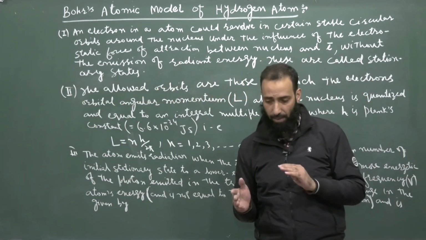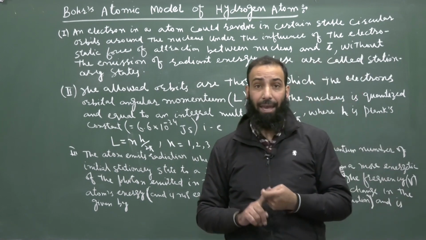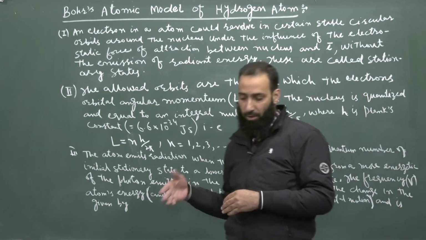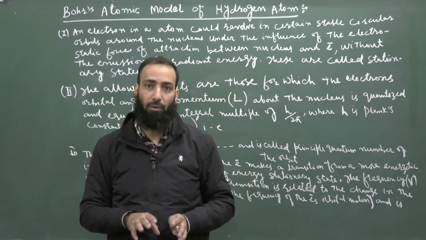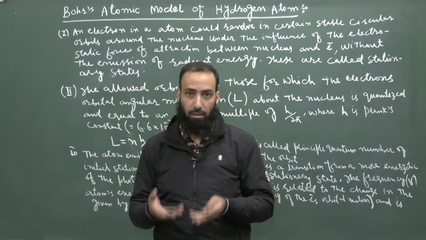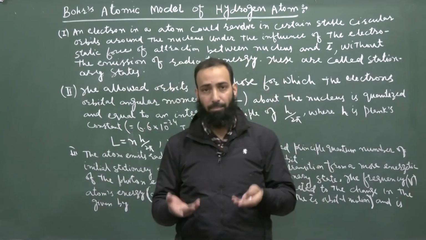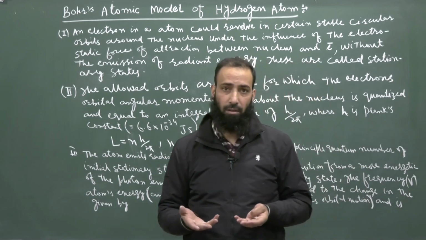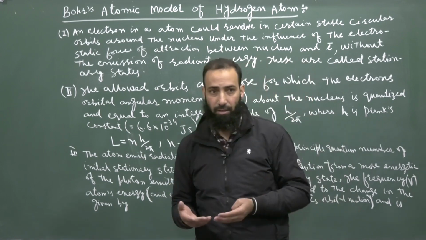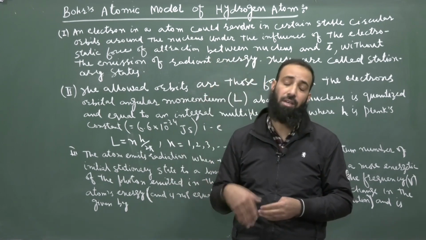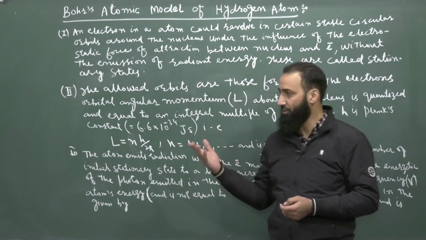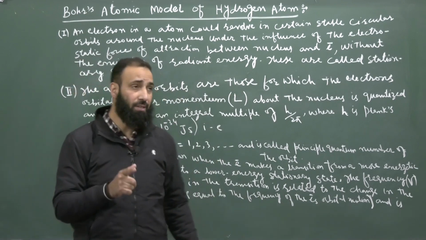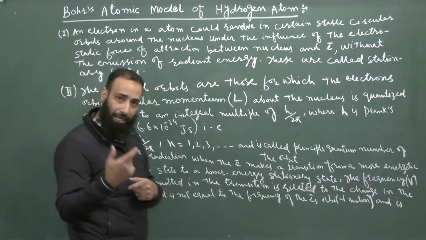Only those orbits are allowed for which the angular momentum of an electron... because from postulate number one, the electron is revolving around the nucleus in certain orbits having fixed energy, but there is a restriction in which orbits it can revolve. There is a condition. It can't revolve in just any circular orbit. It can revolve only in those orbits for which the angular momentum of an electron